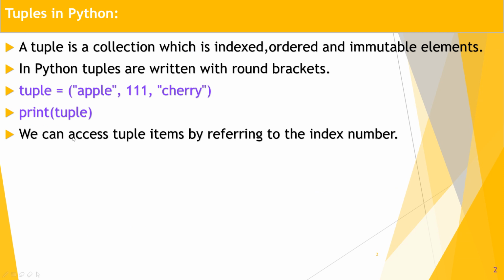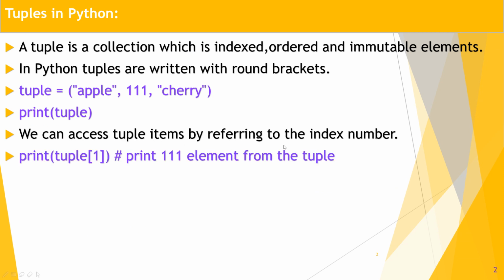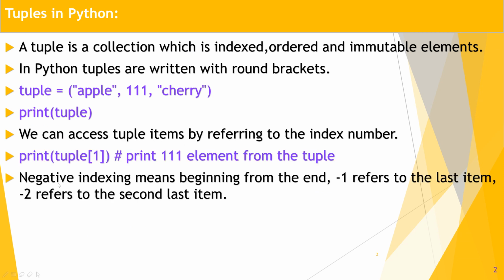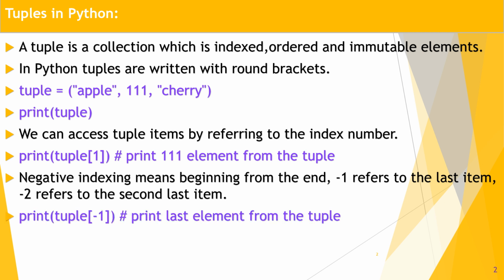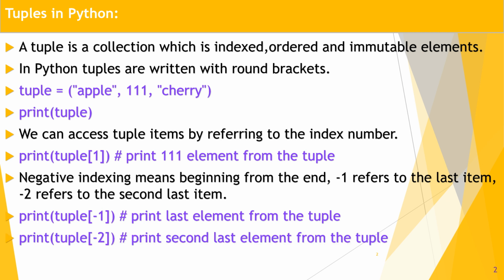We can access the tuple elements by using an index. Negative indexing means beginning from the end. -1 refers to the last element, -2 refers to the second last item in the tuple. Great, guys. So negative indexing is also possible. Let's check whether it works for negative indexing or not.